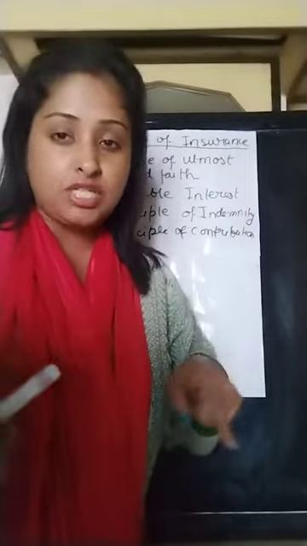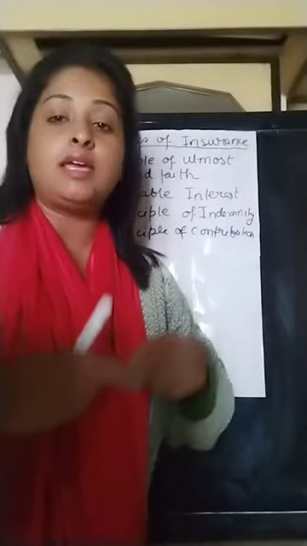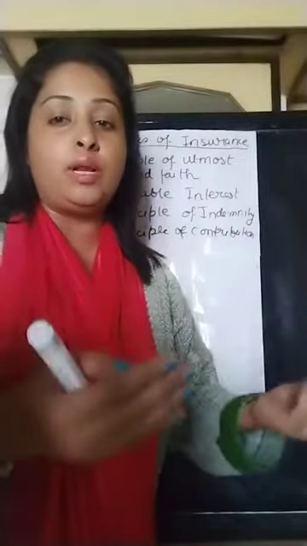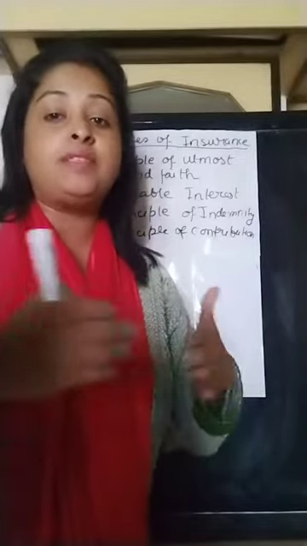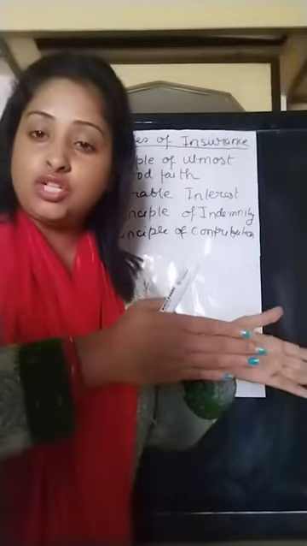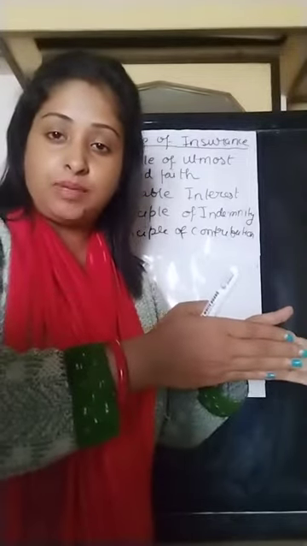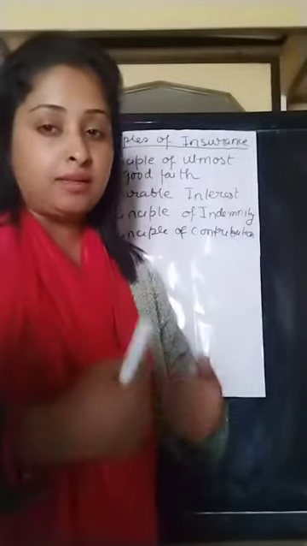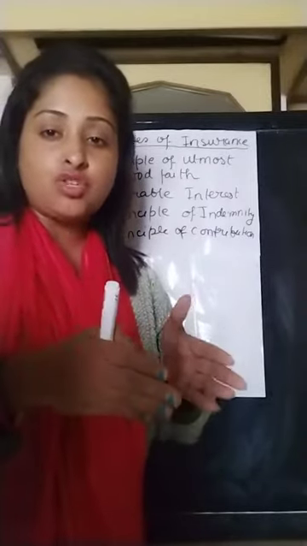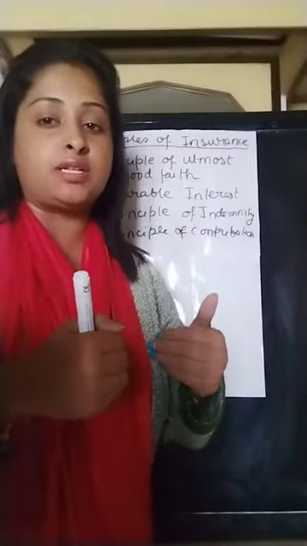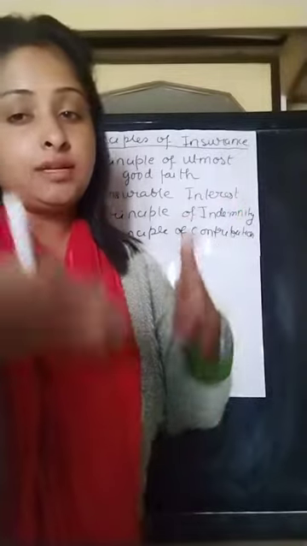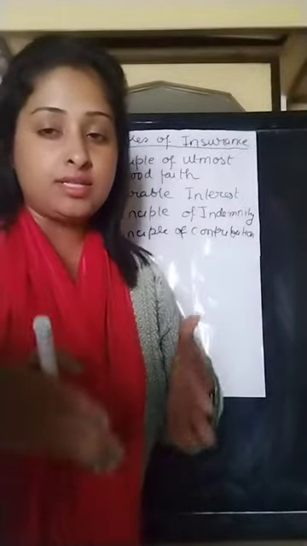If the total damage is 50,000, the insurers will pay the proportionate amount. If one insurer has paid 35,000 rupees, the rest of the 15,000 will be paid by the other insurance company.